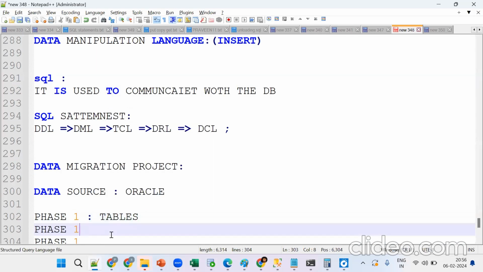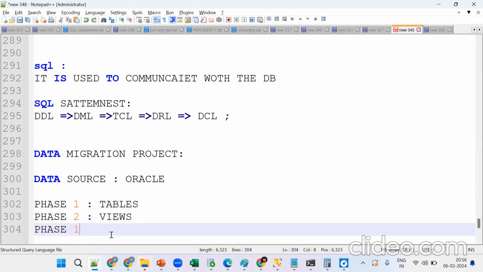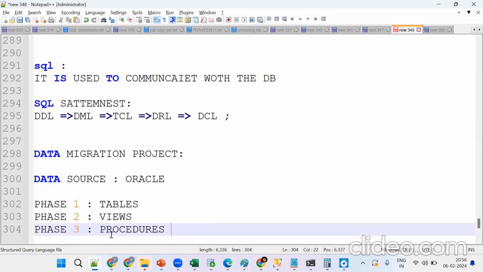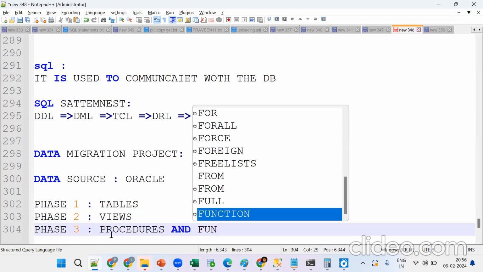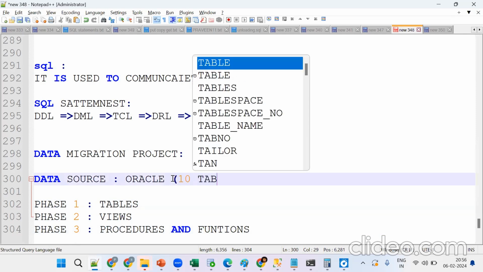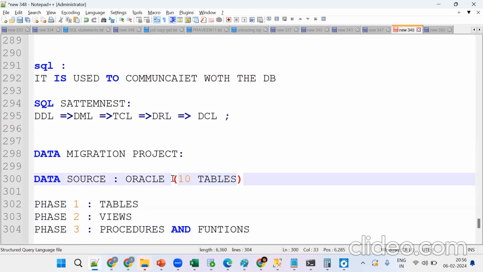So in phase 2, what will we try to migrate? Views. In phase 3, what will we try to migrate? Procedures, functions and UDF functions. Now see the same thing. Suppose in the Oracle database, this project will have 10 tables, 20 tables. How many tables are there, approximately? Any guess? So we'll try to migrate 10 tables, 20 tables. How many tables do we try to migrate?